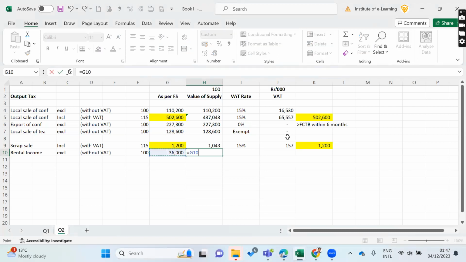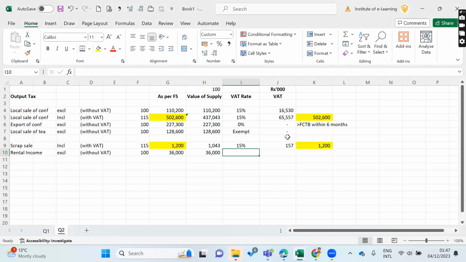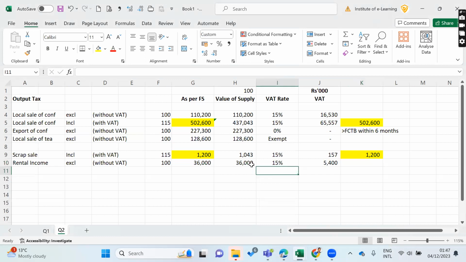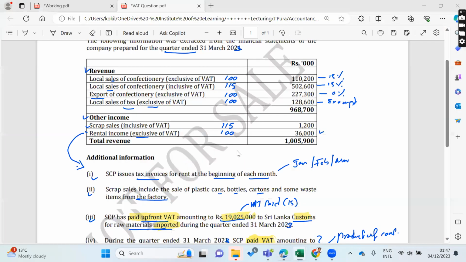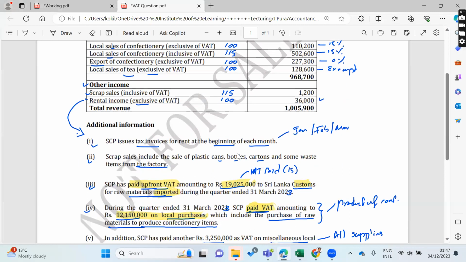We can take 15%, that would be 5,400. Hope you are all clear. Then the total supply is this much and the VAT total would be this much. So we have considered our total revenue up to now.